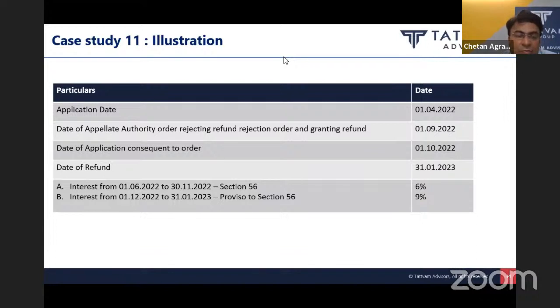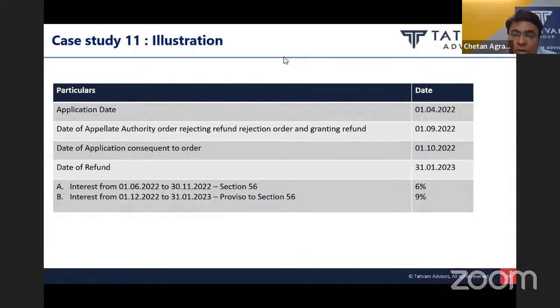As per the department, they are granting interest only for the delay after 60 days from the second application filed by the applicant. That is, suppose they have filed the second application on 1st October, so 60 days will expire on 30th November.